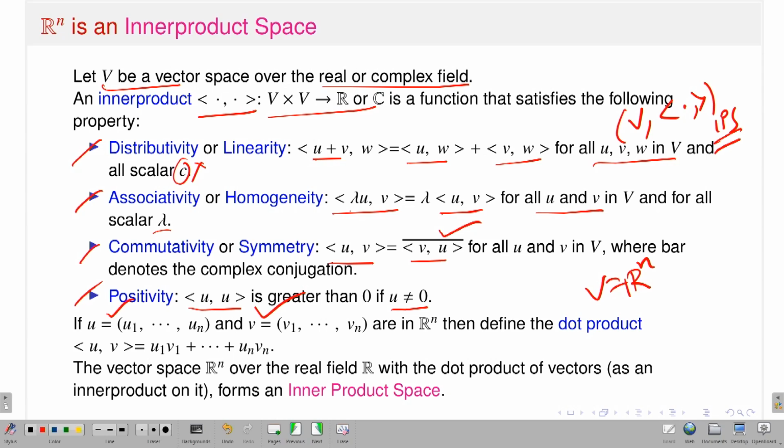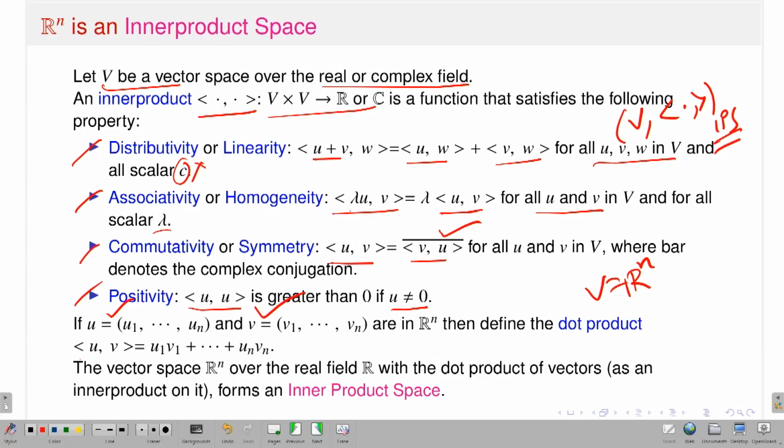What we have to do? Take the first component product, that means u1 v1 plus u2 v2 plus dot dot dot up to un vn. If I define the inner product as the dot product, that means u1 v1 plus u2 v2 plus dot dot dot un vn, then one can check that Rn with respect to that inner product becomes an inner product space.